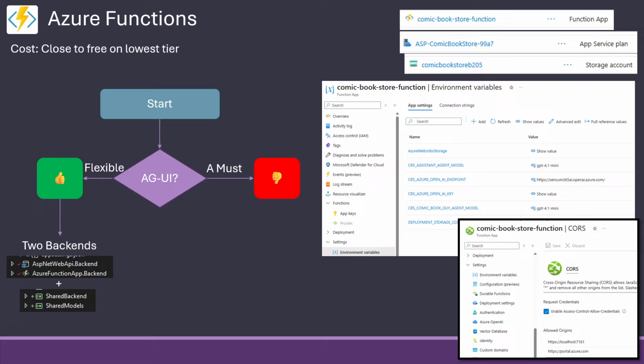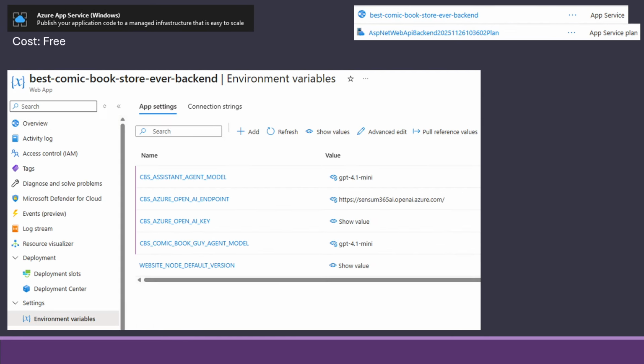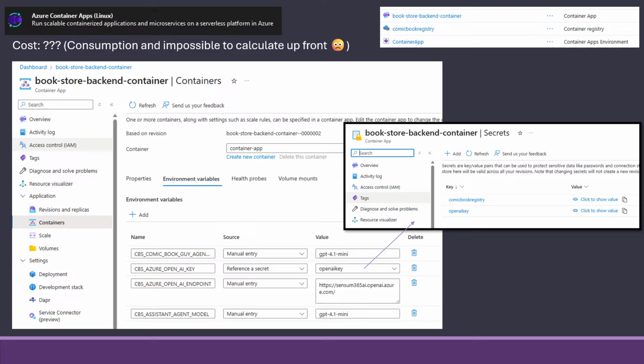Then we come to Azure Functions, which is a really good way of having a cheap and scalable model, because the other ones we have seen so far here are running on the free tier, and you very quickly run out of resources for the day if you do that. So for these samples like I'm doing here, it's not a problem. The container apps will not run out, of course, but it quickly will go up in cost.